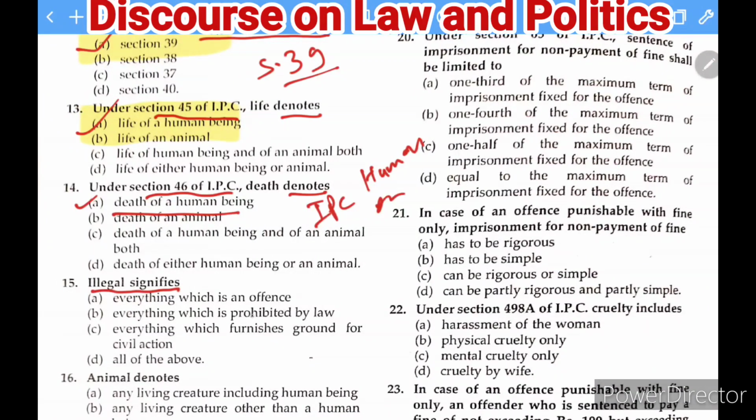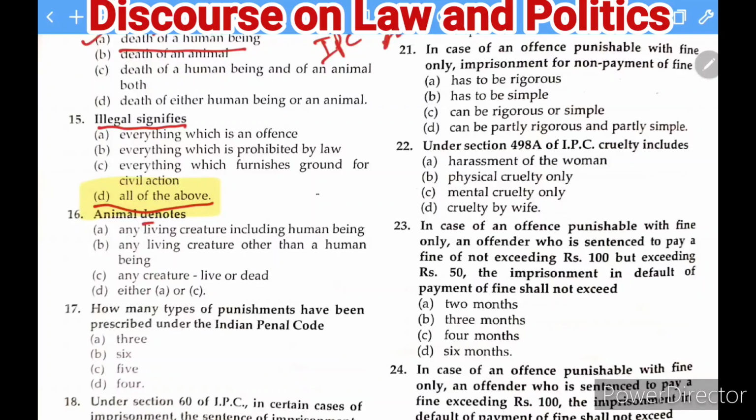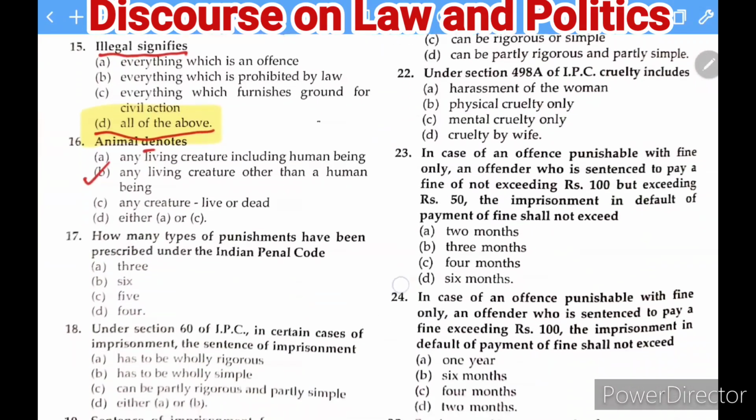illegal signifies everything which is an offense, everything which is prohibited by law, everything which furnishes ground for a civil action, and D, the last option, is all of the above. So my dear friends, this is a question which has been asked in various judicial exams, and the answer is that it will cover all of the above. That means it will cover all these actions here. Moving to the next one: animal denotes any living creature including human beings, or any living creature other than human beings, and then this one. So of course human beings are not a part, so therefore B is the correct answer.